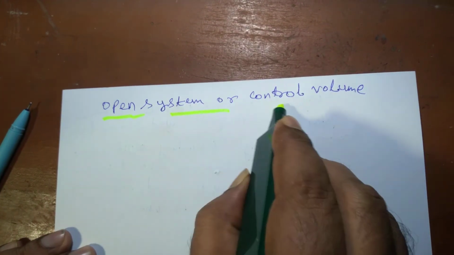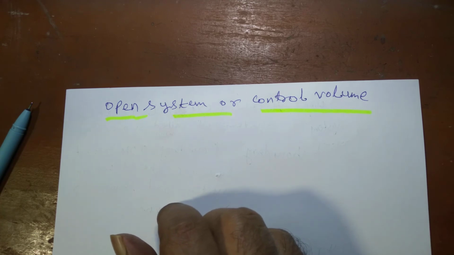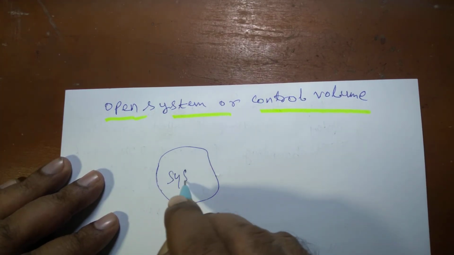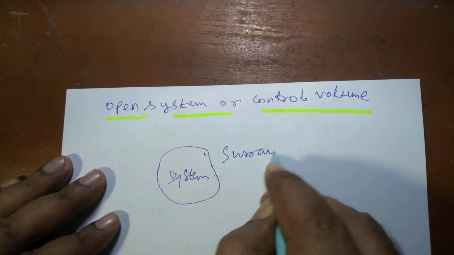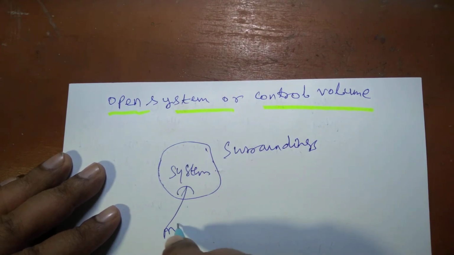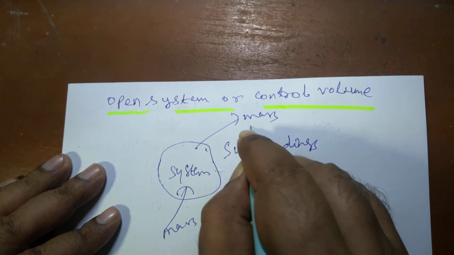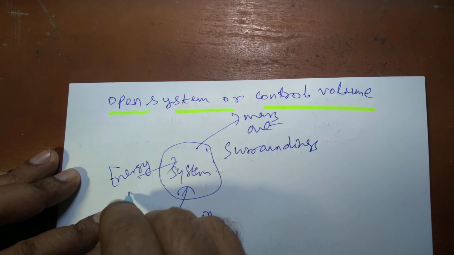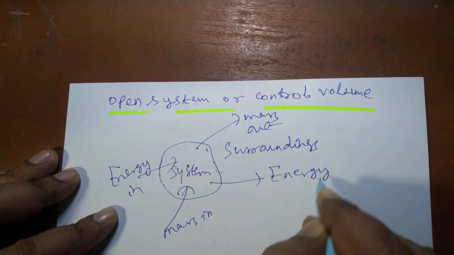When there is both energy and mass interaction between the system and surroundings, then that category of system is called open system. This is the system, this is the boundary, this is the surrounding. Both mass can enter, mass can leave, energy can enter, energy can leave.